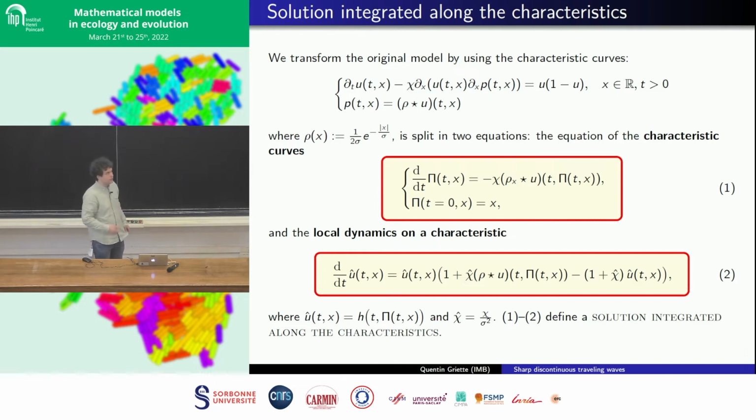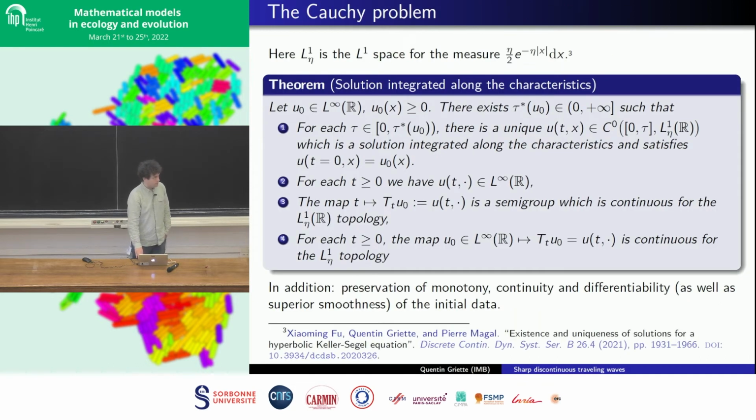What's interesting to us in this way of expressing the solution is that we got rid completely of the spatial derivatives in the equation, and so we don't have to assume any smoothness in the initial condition. Okay, and in particular, this becomes convenient when there is degenerate behavior like a jump, like a discontinuity in the solution. Okay, so our first result is the well-posedness of the problem when we use this notion of solutions.